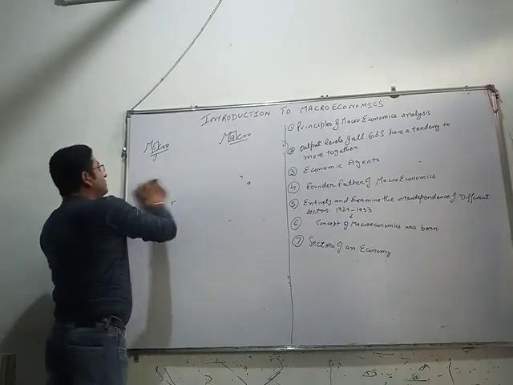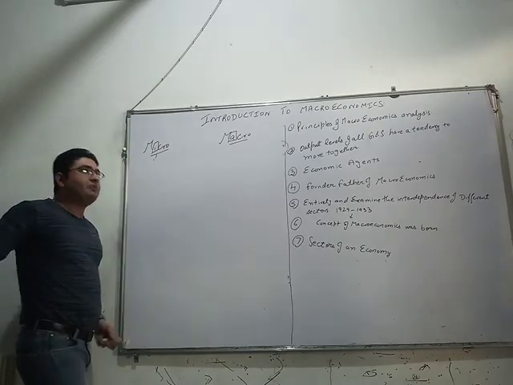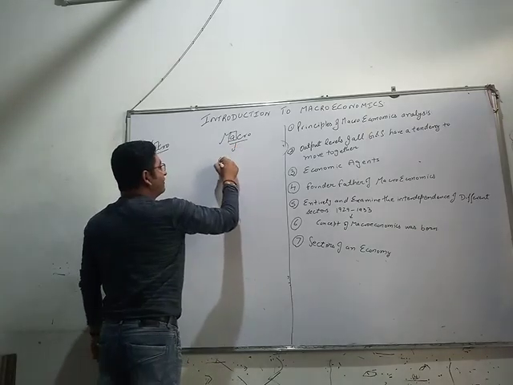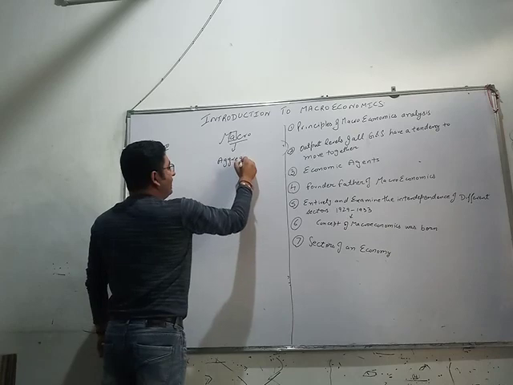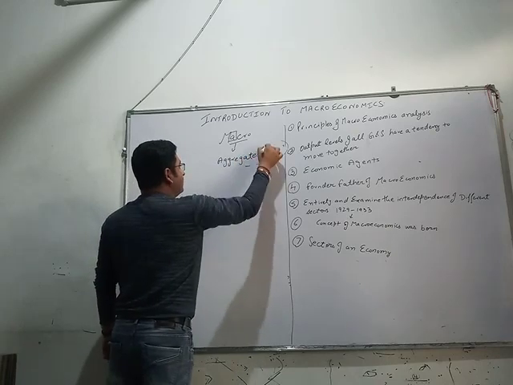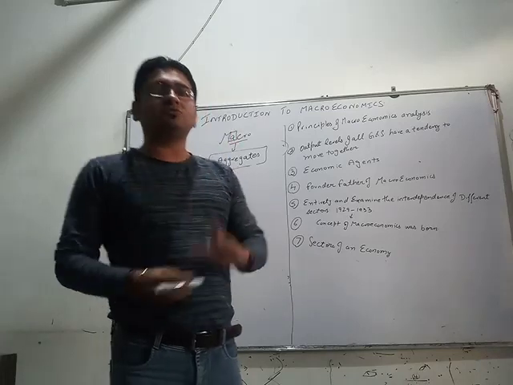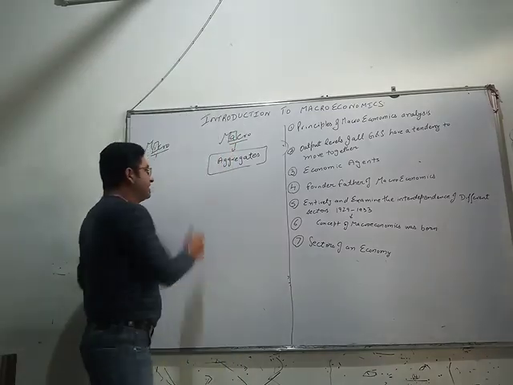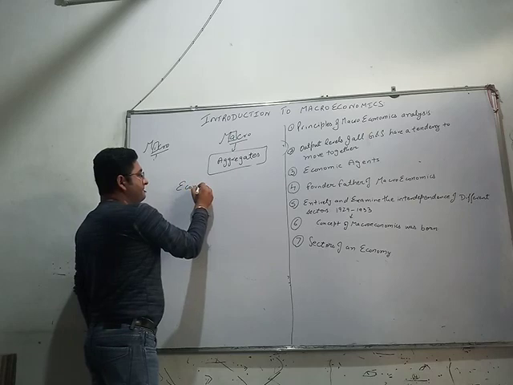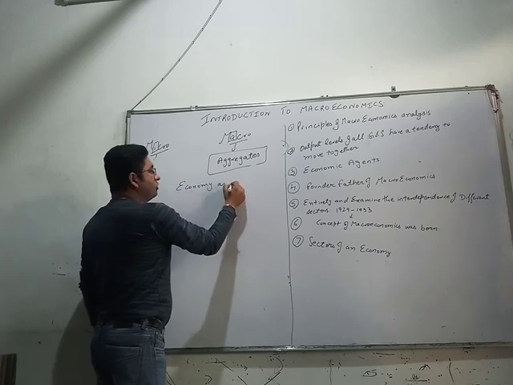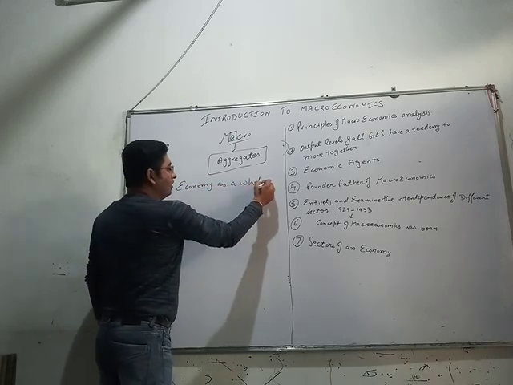Now, what does A mean? A would refer here to aggregates, and here aggregate means one and only one thing, that is economy as a whole.